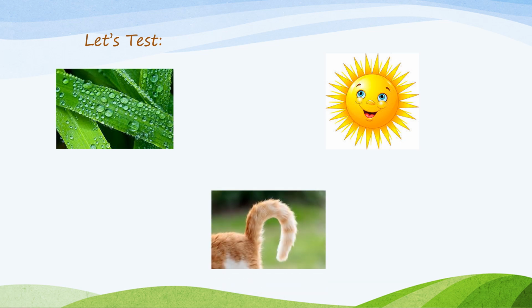Which tail is it? Is it T-A-L-E or T-A-I-L? Okay, I hope you have guessed the answers. So these are the answers. Okay, these are the correct answers. First one is D-E-W, dew. The next one is S-U-N, sun. And the third one is T-A-I-L, tail. Okay.